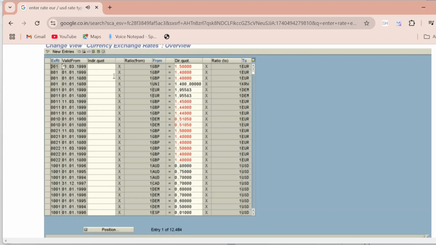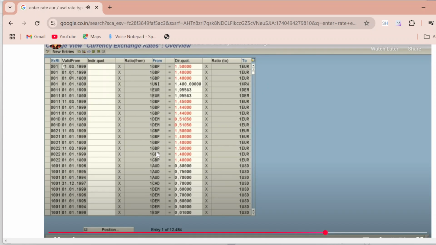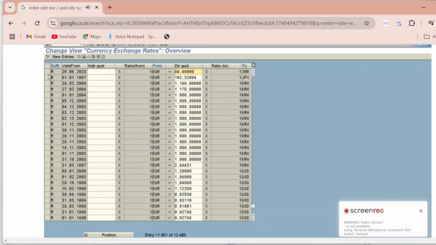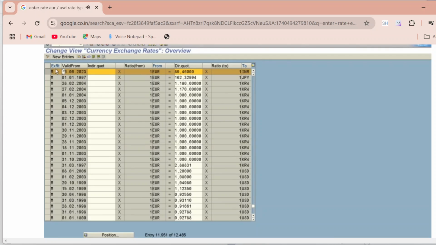See, here you can see a lot of things. Indirect quotation is not required. This is the exchange rate M, valid from today's date. You can enter ratio from, you enter one, and from currency euro to direct quotation, to currency 1 euro.